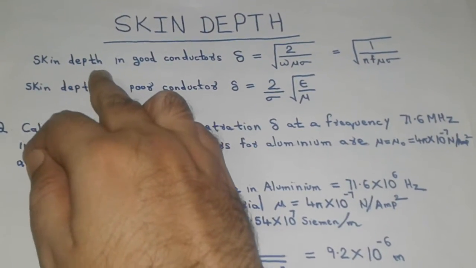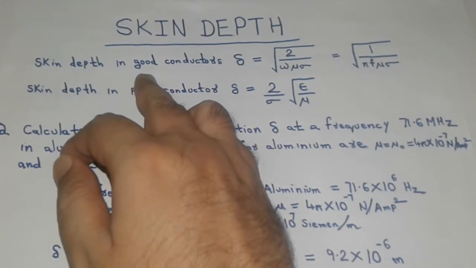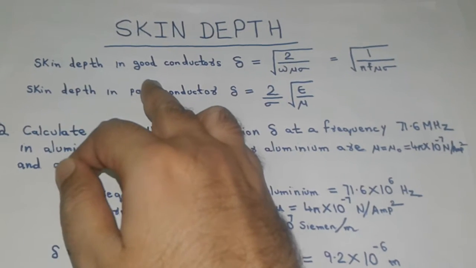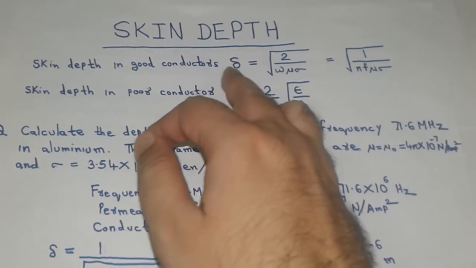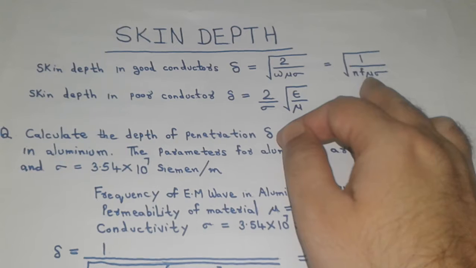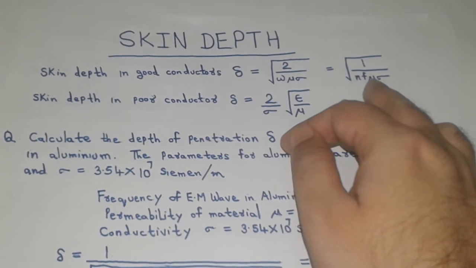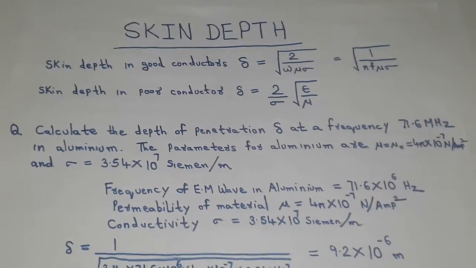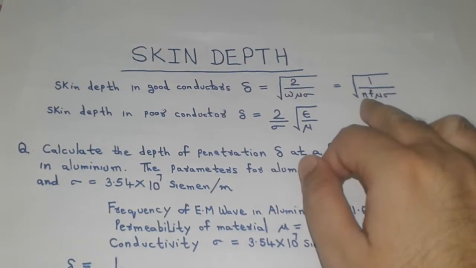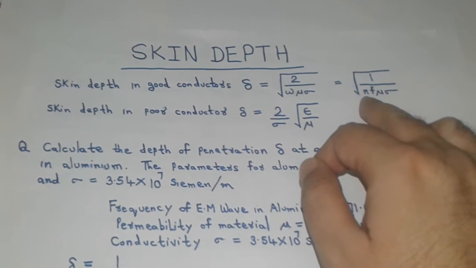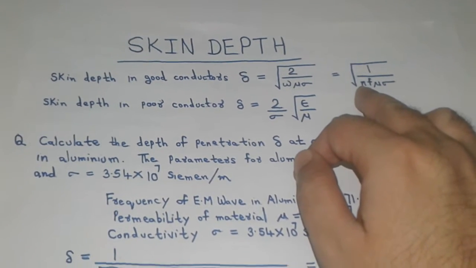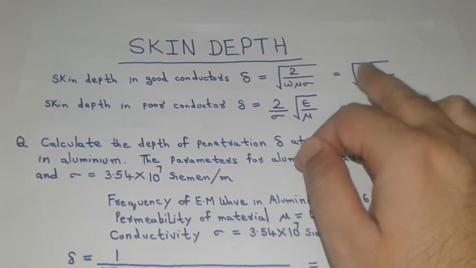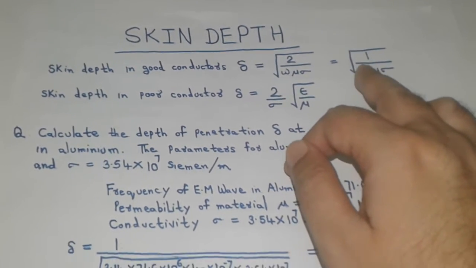The higher the skin depth associated with a conductor, the higher the power loss. So in order to ensure a minimum power loss, we select a conductor which has a high magnetic permeability and a high conductivity. At the same time, the current flowing on the surface of the conductor should have a high frequency, or the frequency of the electromagnetic wave generated as a result of it should be high.